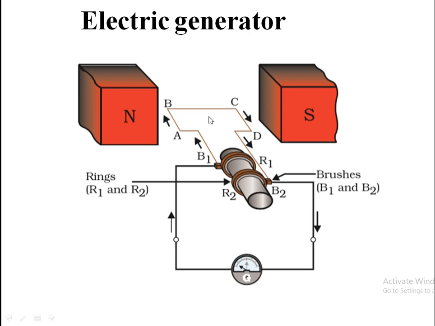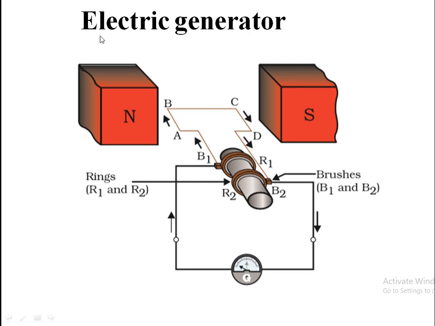This mechanism will continue until the external force acting on it is stopped. So the current starts to flow in the external circuit. Momentarily there is an adjustment of the slip rings which reverses the direction of current through the external circuit. Then we say that alternating current has been generated by the generator.